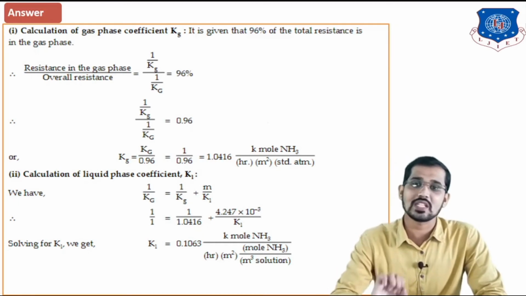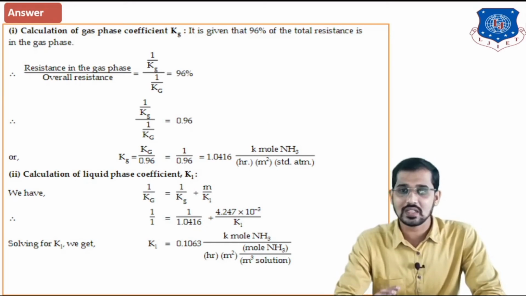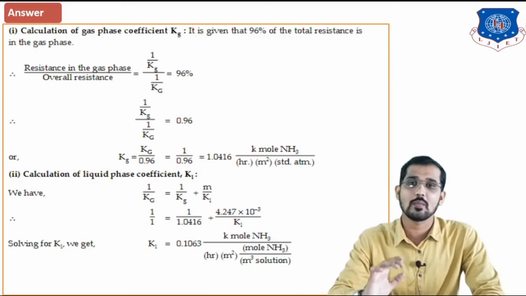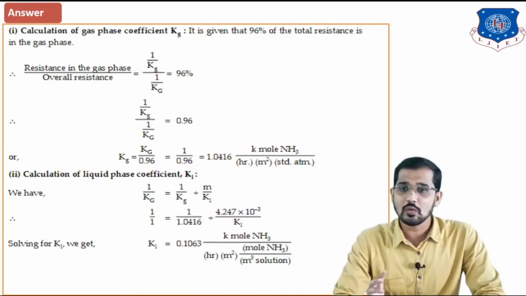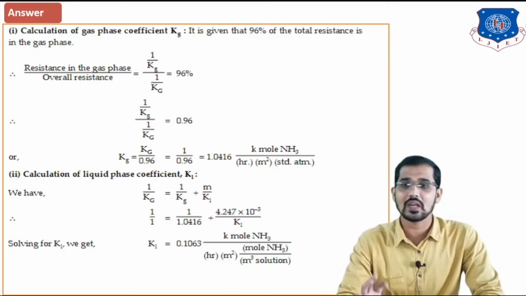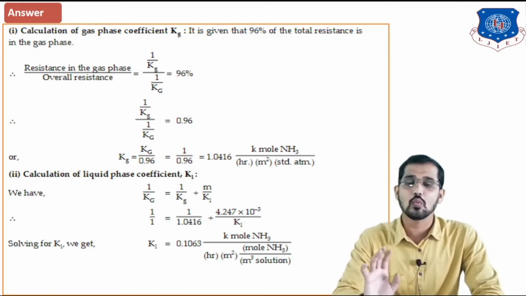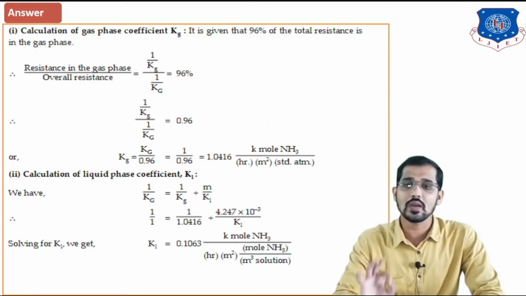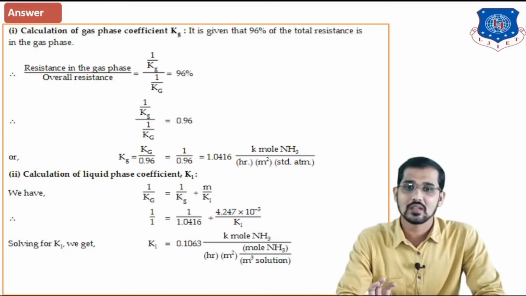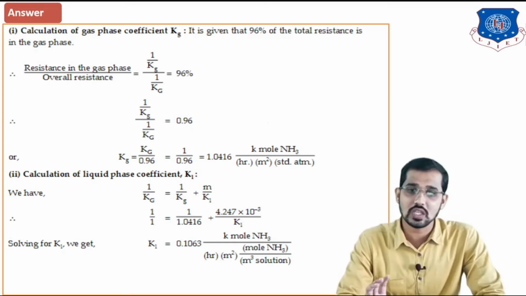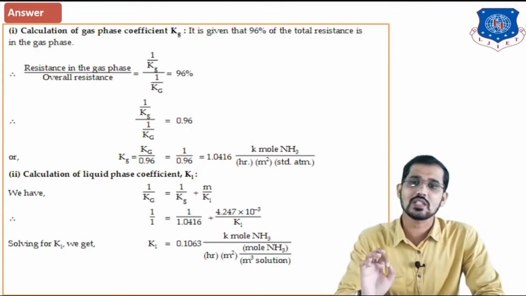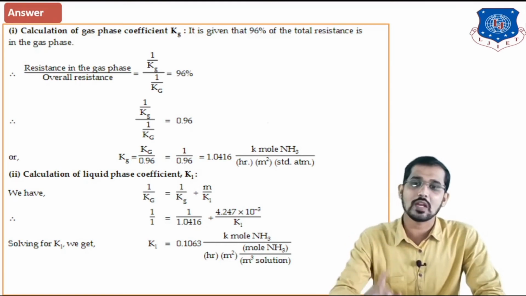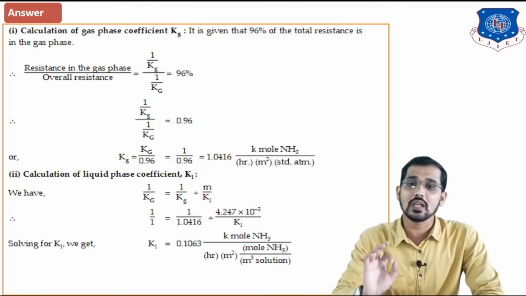That is nothing but 96% is given. So just put here 1 upon small kg divided by 1 upon capital Kg is equal to 96 divided by 100, that is 0.96. So here you have to calculate small kg: capital Kg divided by 0.96 is equal to 1 upon 0.96 is equal to 1.0416 kg mole NH3 per hour meter square standard atmospheric pressure. So this is the value for small kg. Similarly, you have to calculate KL now. KL is nothing but the liquid phase coefficient.